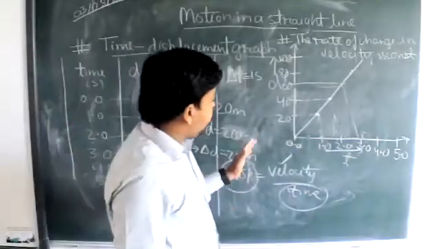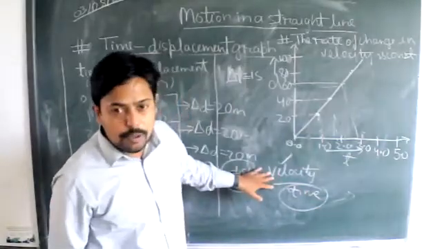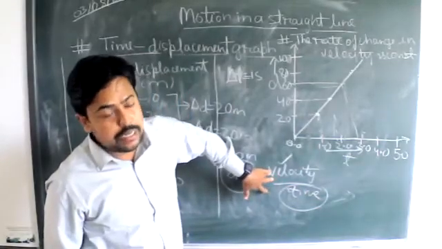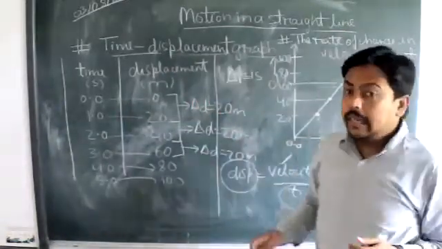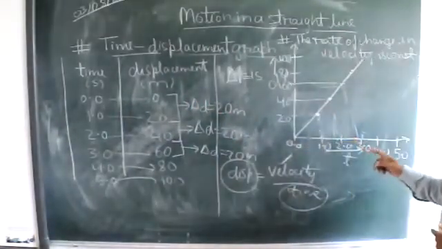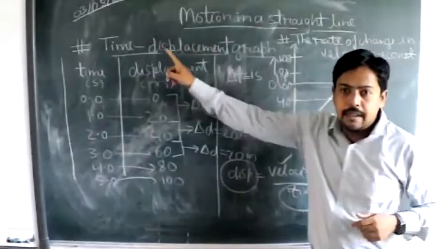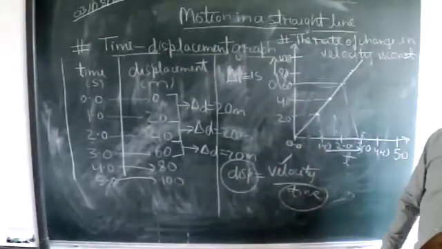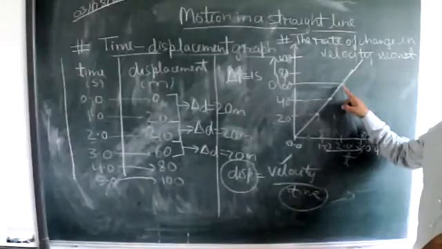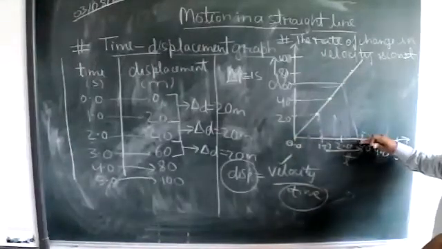Since we know that if displacement and time are given to us, then according to this formula we will be calculating velocity. So what is velocity in this case? In this type of graph, the time-displacement graph, since we are studying the time-displacement graph, velocity in this case will be the slope of this line. Velocity will be the slope of this line with respect to the time axis.